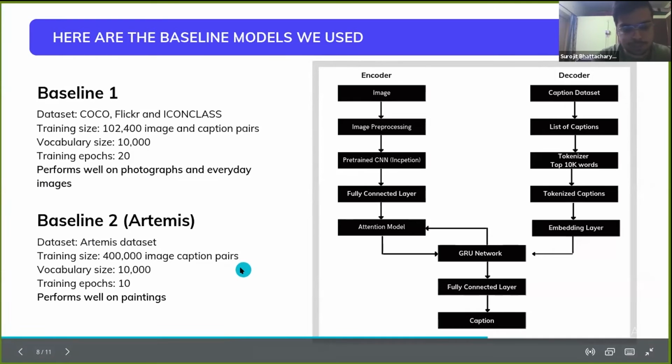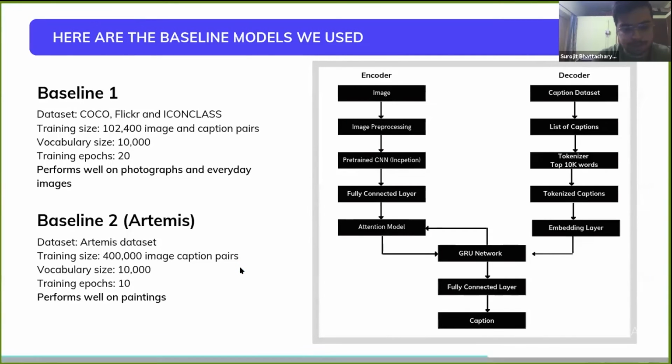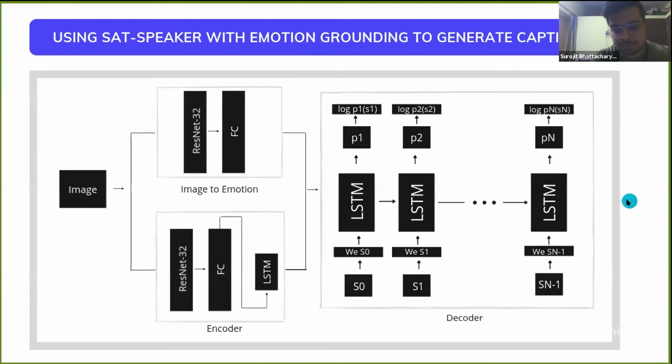The second baseline model was for the Artemis dataset. It was trained entirely on the Artemis dataset, which had around 400,000 image caption pairs. We took a vocabulary size of around 10,000 again, and we trained it for around 10 epochs. This was specifically trained to give good subjective descriptions of paintings, which was something that was not present in the first baseline. Moving over to Nigel, who will explain our SAT model.